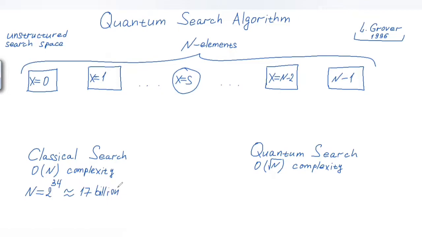And that's how many operations we would need to do in order to find the element in the classical algorithm. So on average, we'll have to do about 8.5 billion examinations of the search space. In the quantum search algorithm, we only would need to do square root of n examinations, which is 2 to the power of 17, which is about 130,000. And this is 10 to the 5 improvement.